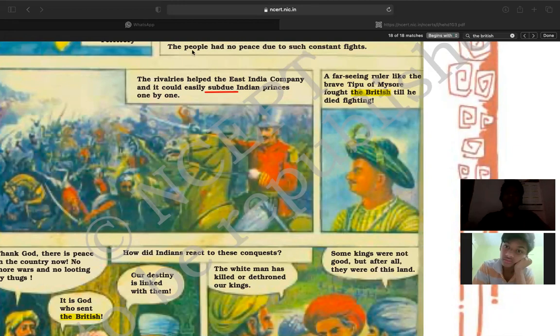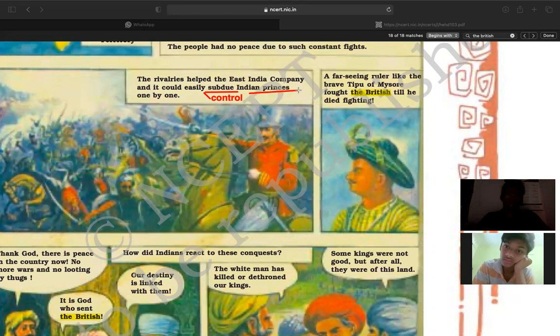Control means you understand what handle is. So control or manage. Control or manage whom? Other princes. So it is stated that the rivalries helped the East India Company, and the East India Company could easily manage or control Indian princes.